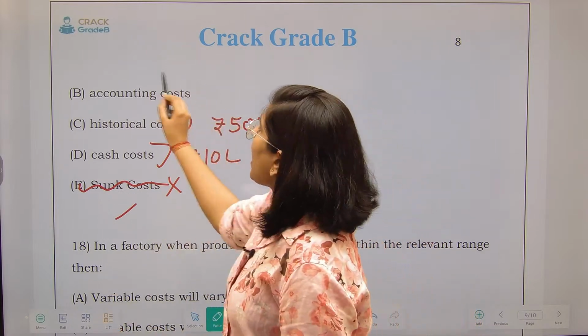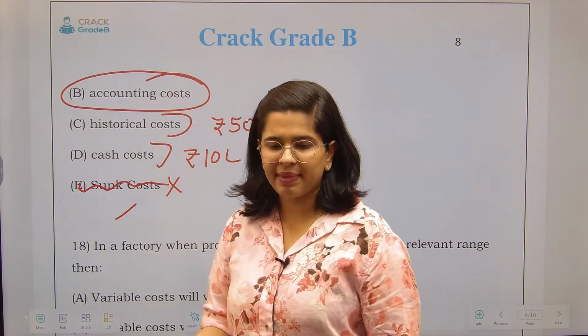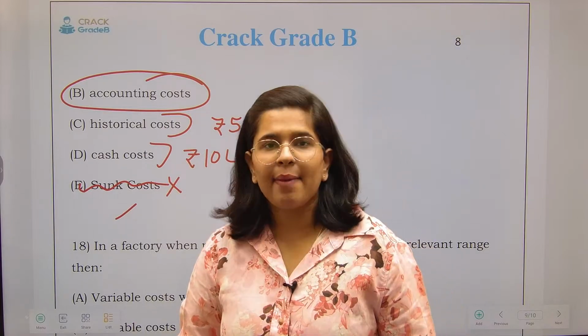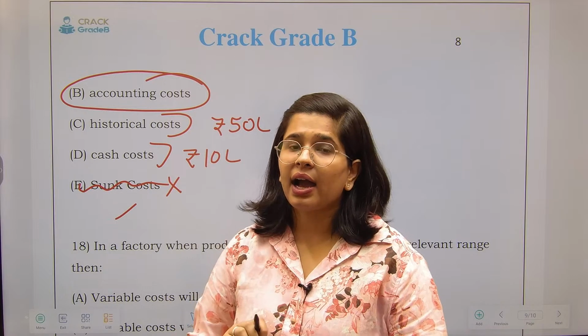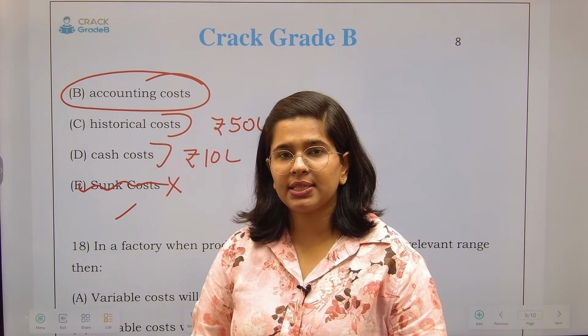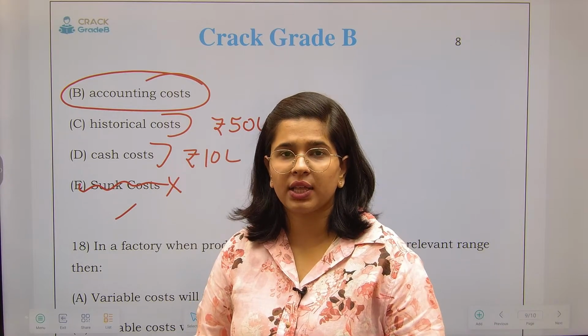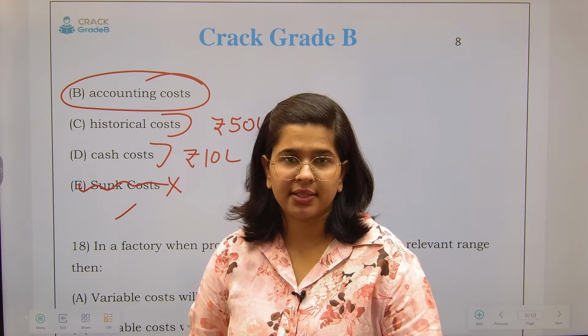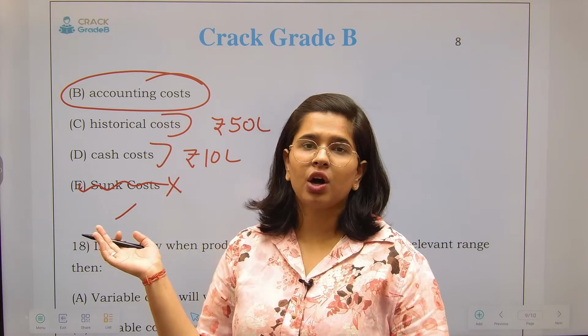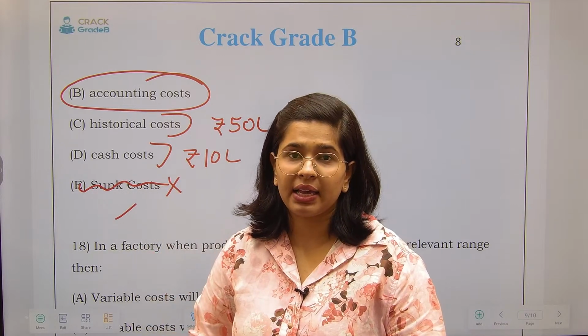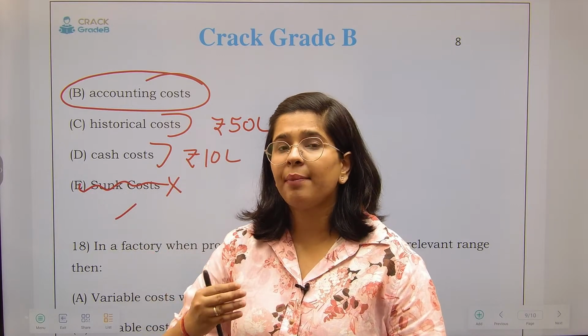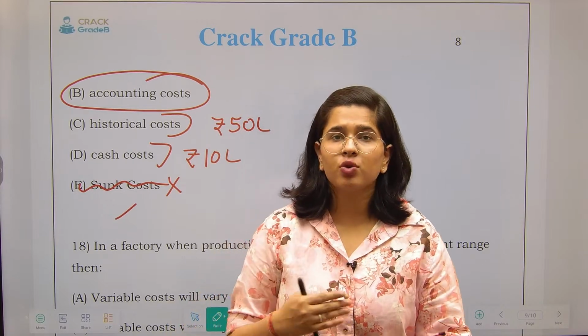Accounting cost, I will say that this is an ambiguous point. Ambiguous point means हो भी सकता है, नहीं भी हो सकता. लेकिन कई बार दो ऑप्शंस में से हमें वो ऑप्शन चूज करना होता है that is more relevant. Fine. Accounting cost is not relevant. Committed cost is relevant for decision making. Committed means आपने क्या commitment किया है. What commitments you have made.